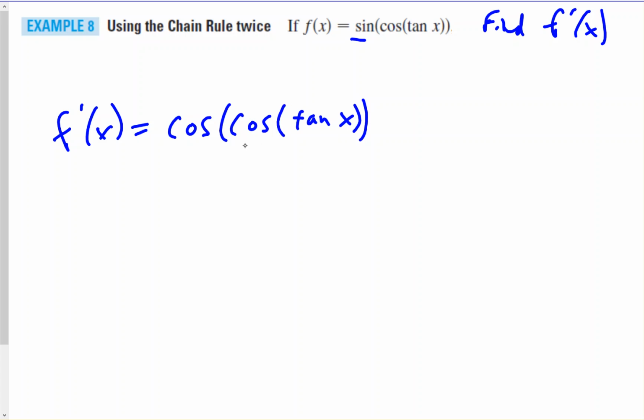Now let's take the derivative of cosine of tangent. The derivative of cosine of something is negative sine. So the derivative of cosine of tangent would be negative sine of tangent.